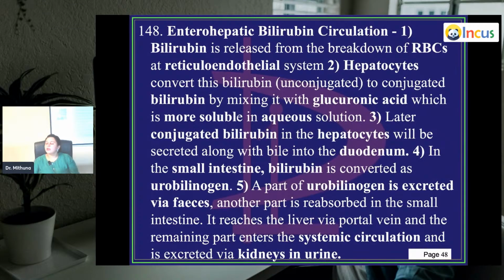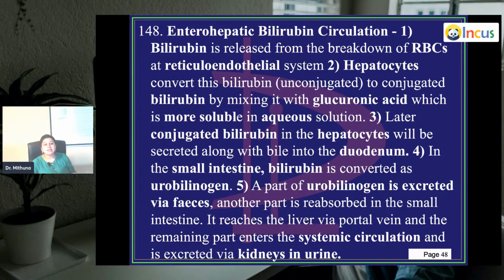Enterohepatic bilirubin circulation. Bilirubin is released from the breakdown of RBCs at the reticuloendothelial system. What is the reticuloendothelial system? Your spleen. That is one of the areas where these RBCs are broken down to release bilirubin. Once this reaches the liver, the hepatocytes convert this bilirubin, which is in unconjugated form, to conjugated bilirubin. Initially it is produced as unconjugated form, and once it reaches the liver, it is converted to conjugated.